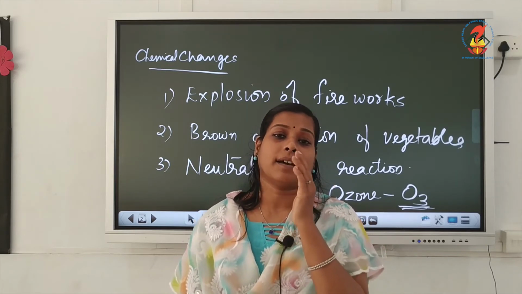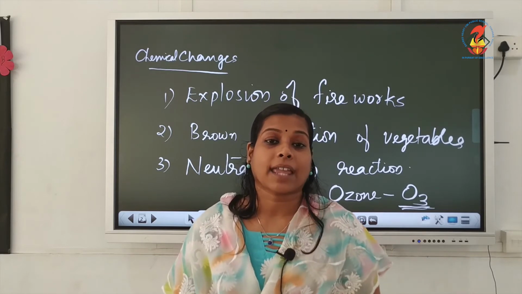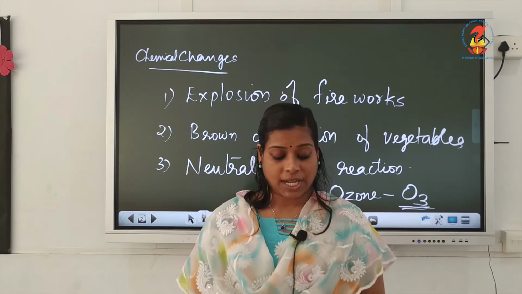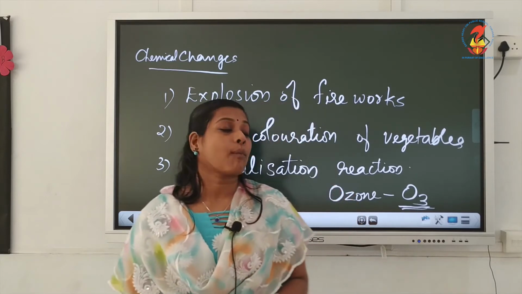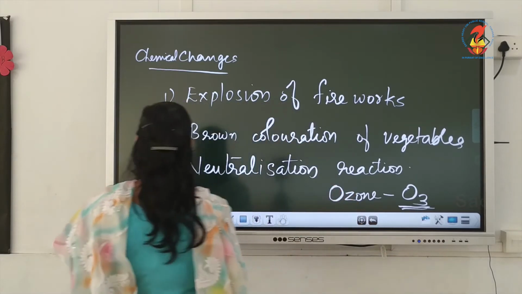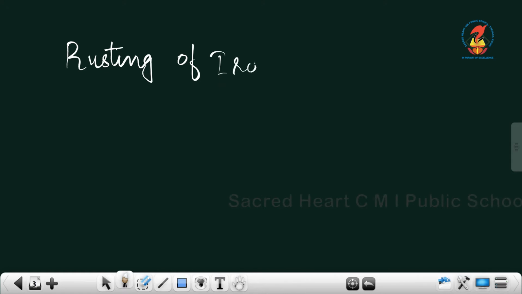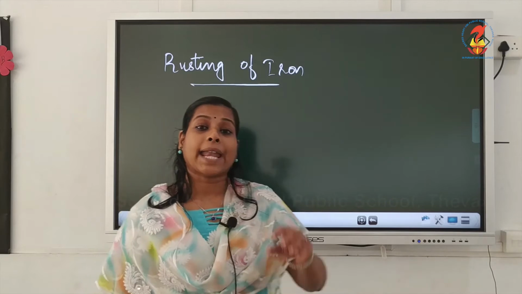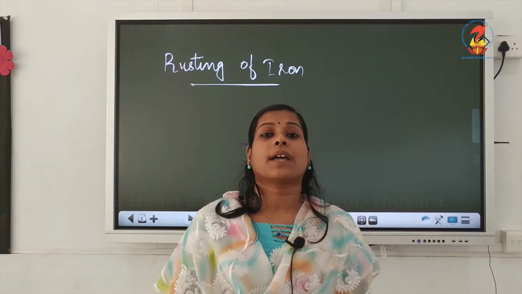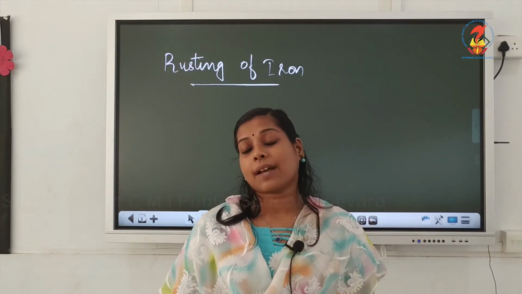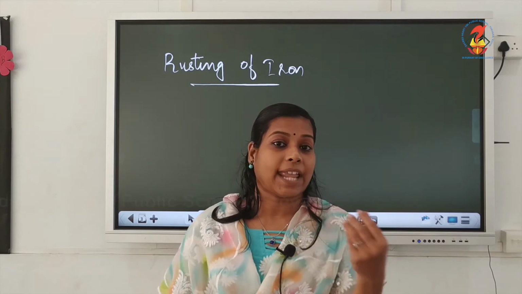Majority of our daily examples are examples for chemical changes. Now we can see one more example for a chemical change, that is rusting of iron. Have you heard about rusting of iron? No. Okay. We can see what is rusting of iron.